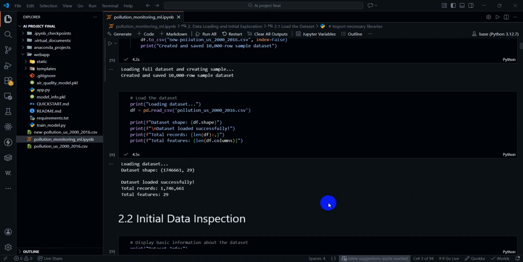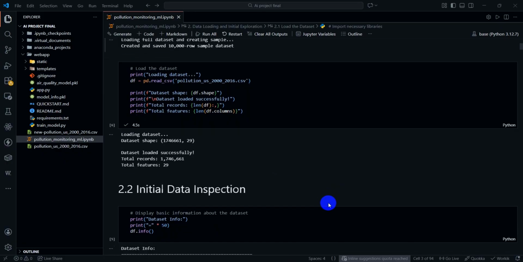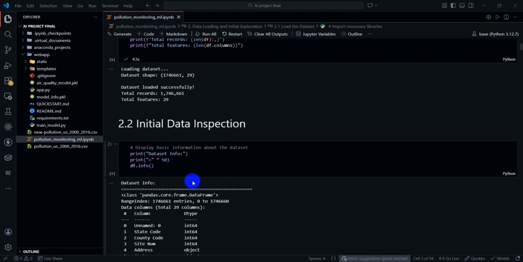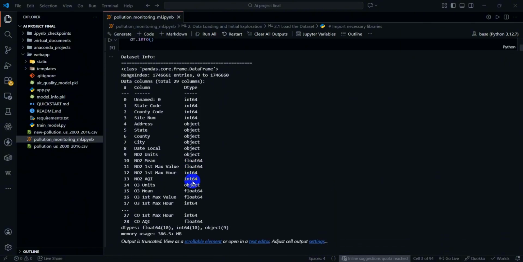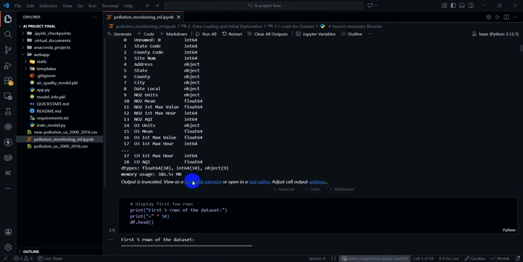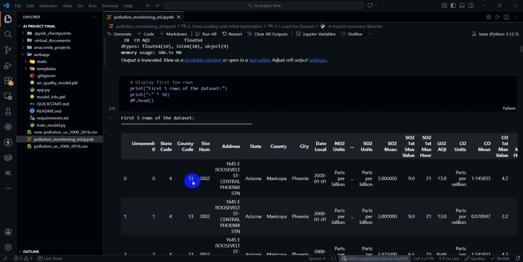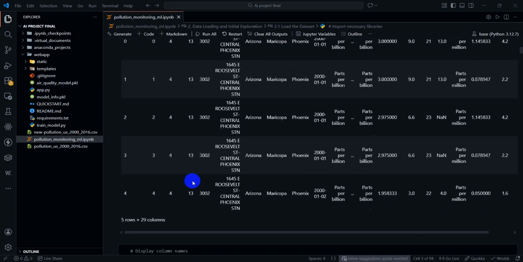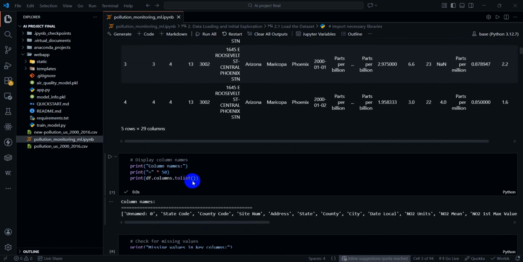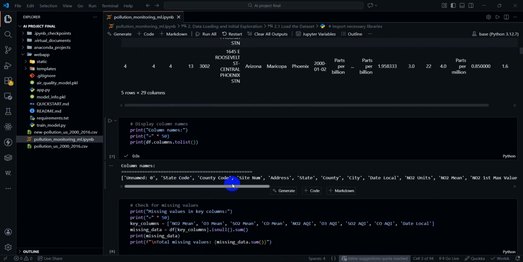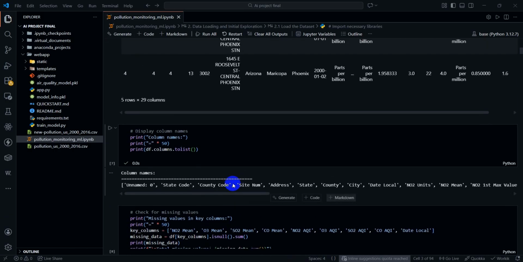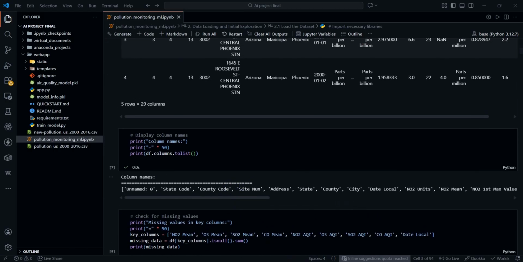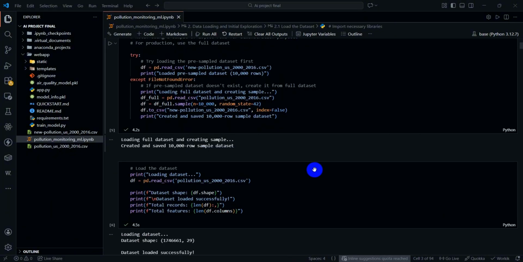Total rows 1.6 million, total features 29 columns, and the major pollutants analyzed are nitrogen dioxide, ozone, sulfur dioxide, and carbon monoxide. Each pollutant includes statistical measurements such as mean concentration and AQI value. This is a large-scale real-world dataset, which makes the result reliable and realistic.